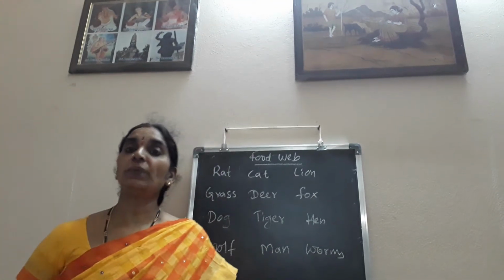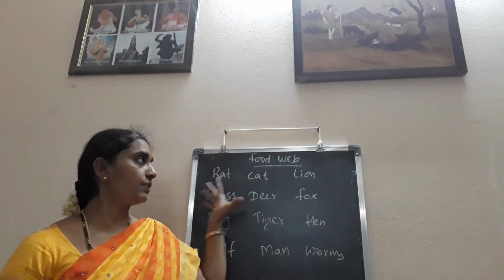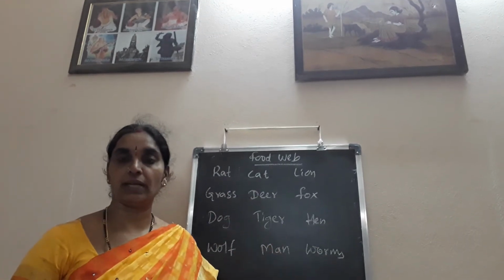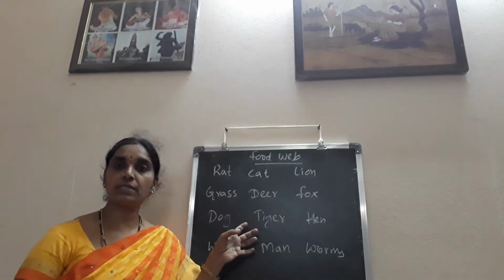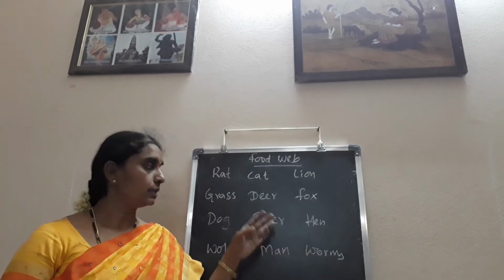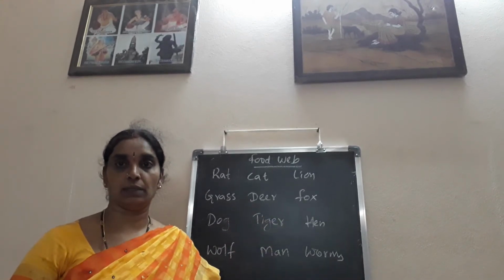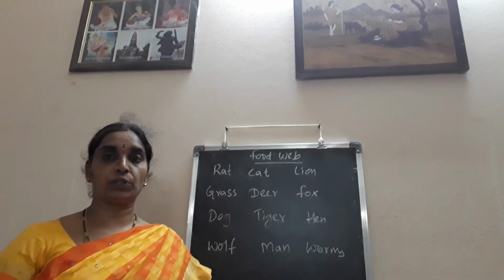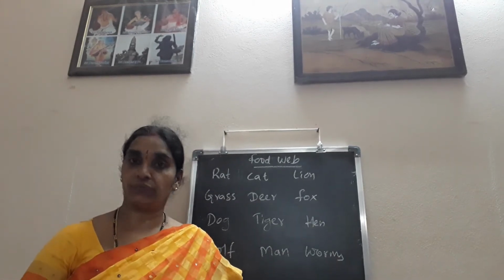Okay, children. Now about the food web here. If you see these different animals on the board written as it is, we can see that each animal represented here depends on other animals for food, or one animal is eaten by the other animal. You already know about the food chain: the link between the plants and animals for food is called a food chain.